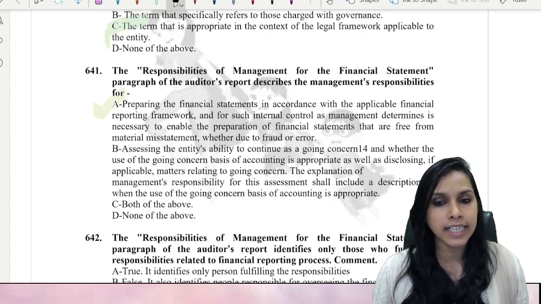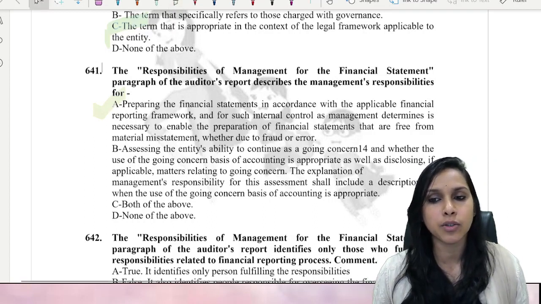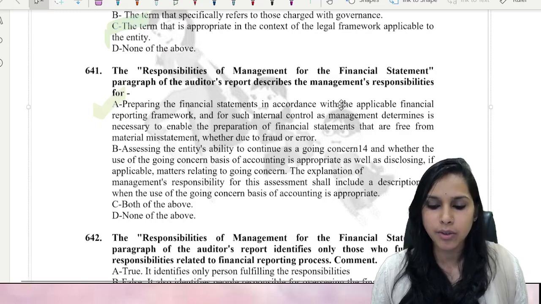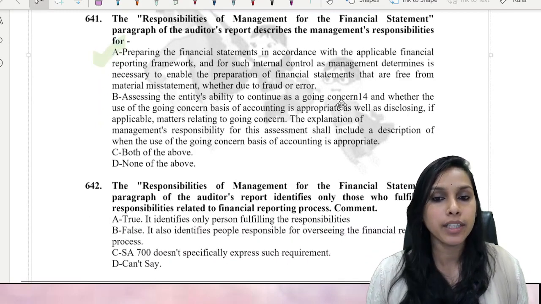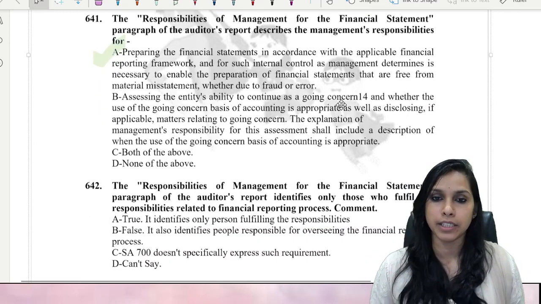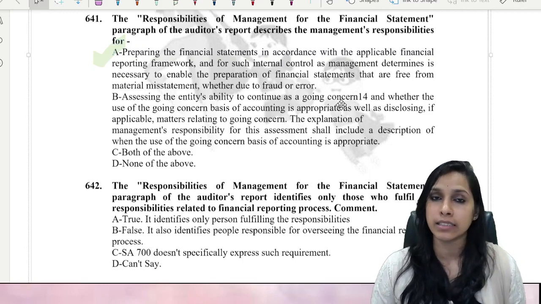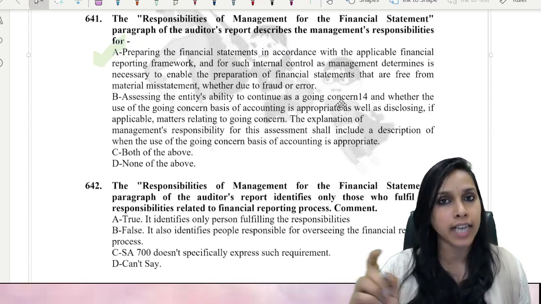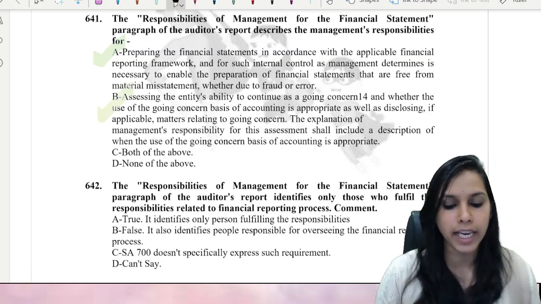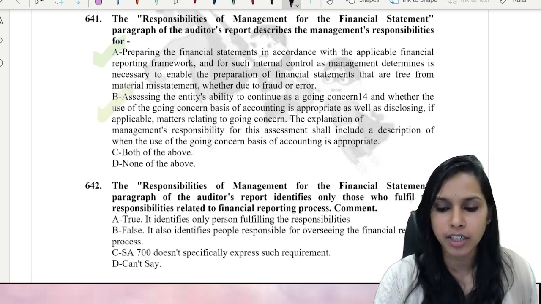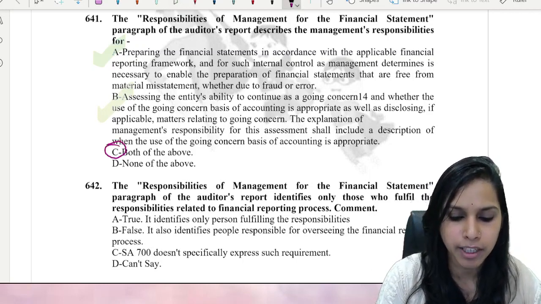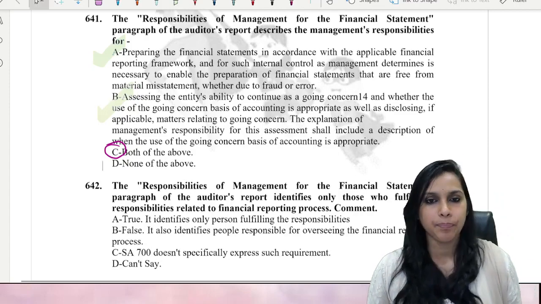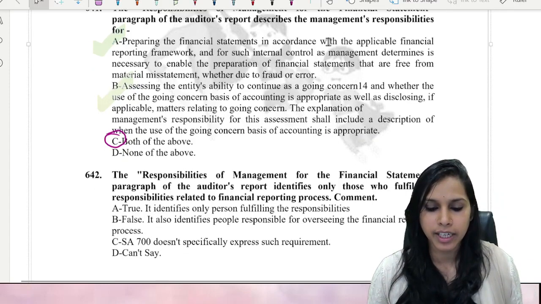Assessing the entity's ability to continue as a going concern and whether the use of the going concern basis of accounting is appropriate. Absolutely yes, whether going concern is to be adopted or not is again a decision of management. So A and B both. So here the most apt answer should be what, my dear friends? It would be alternative C. Yes, let's quickly go ahead further.